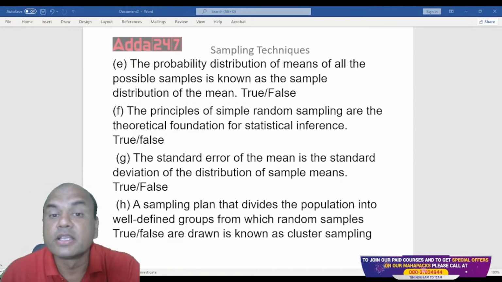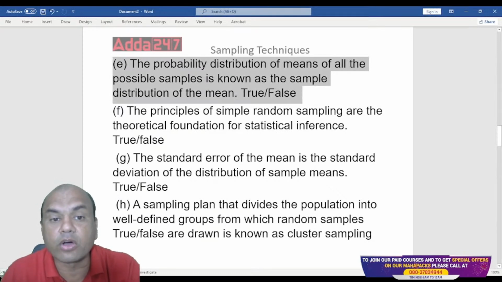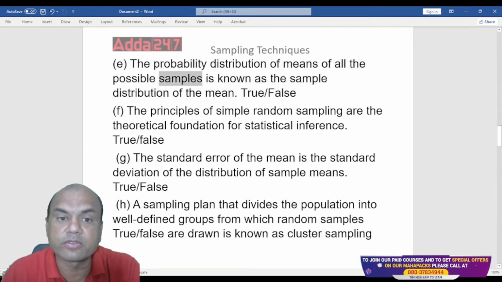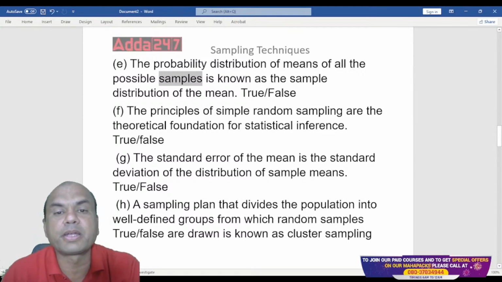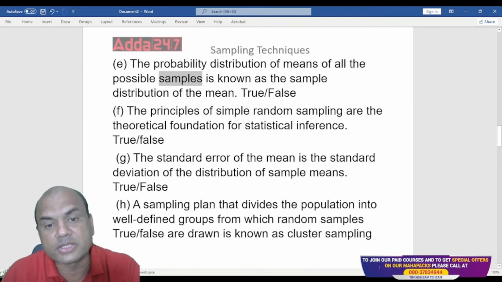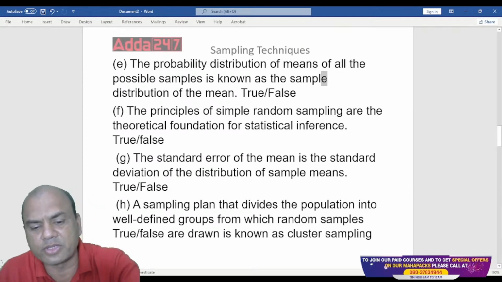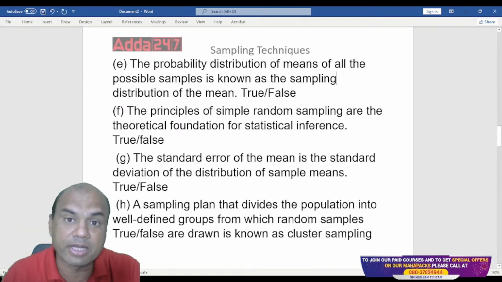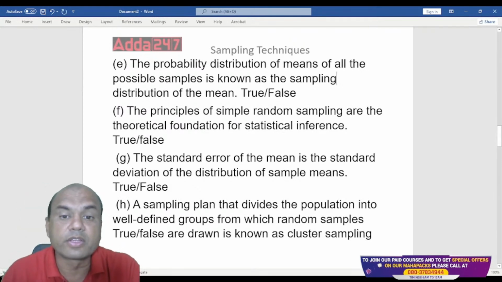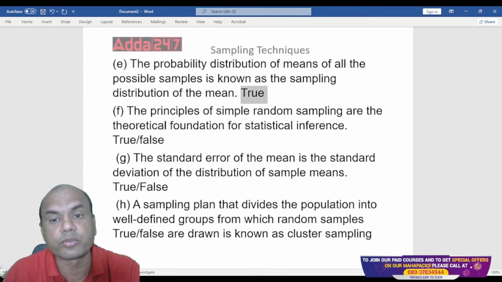True or false? See here, what are we talking of? Probability distribution of the means of the samples. So we are focusing on the word samples over here. Whenever we are doing the probability distribution of any mean or mode or median, anything for the samples, it is known as sample distribution, or it's called a sampling distribution. That is the right word actually, sampling. But in exam they might give you sample also. So this answer is again true.